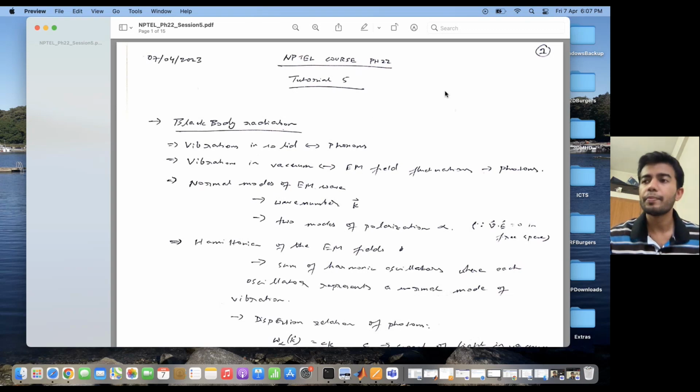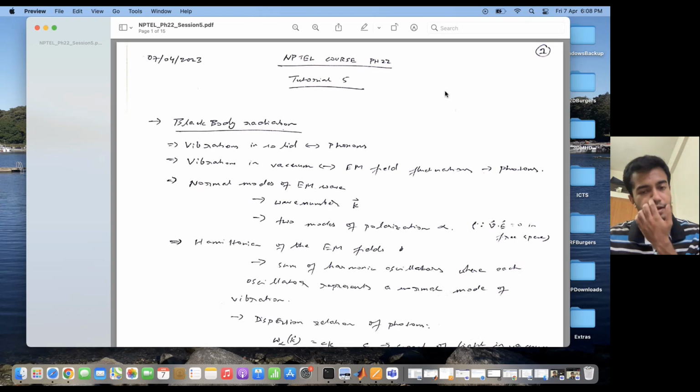Okay. And an important thing is that radiation is actually the product of an oscillation in the medium. So there are fluctuations in the medium, and the radiation is a byproduct of this fluctuation. It's the energy emitted as a result of these fluctuations. Since radiation, as I have mentioned, is caused by vibrations or fluctuations, there can be vibrations in many kinds of objects. For example, in solids there are vibrations, in liquids also there are vibrations, and in vacuum also there are vibrations.